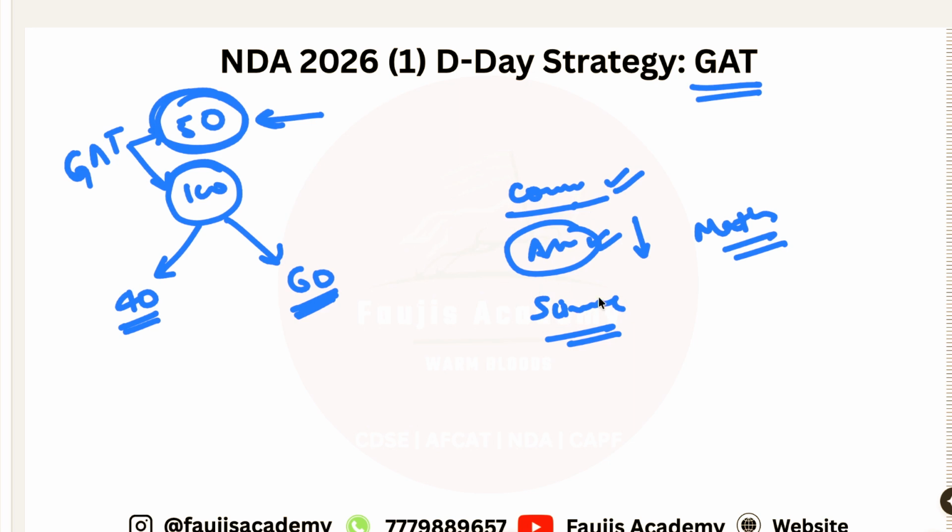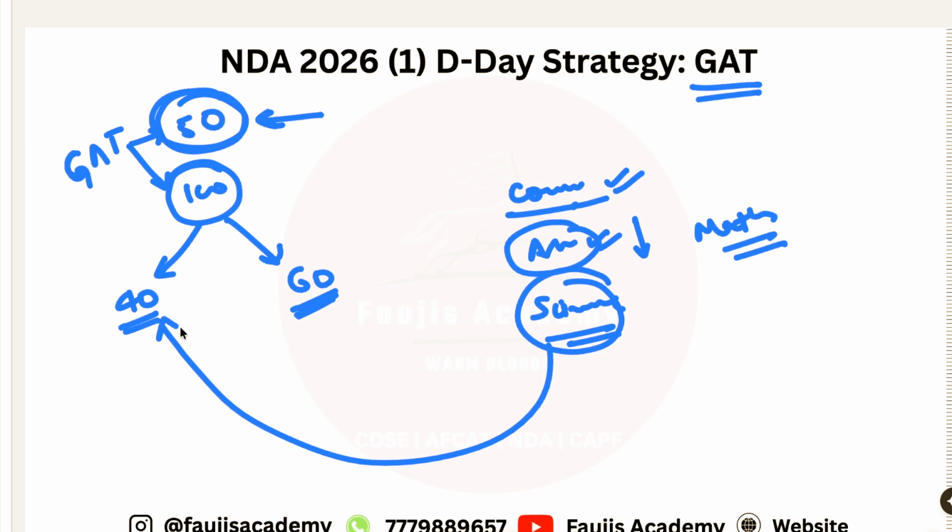If you are a science student, these 40 questions will come very easily, so just focus on that. And out of these 60 questions you will also find at least 10 to 15 or 20 easy, depending upon the level of prep you have done.